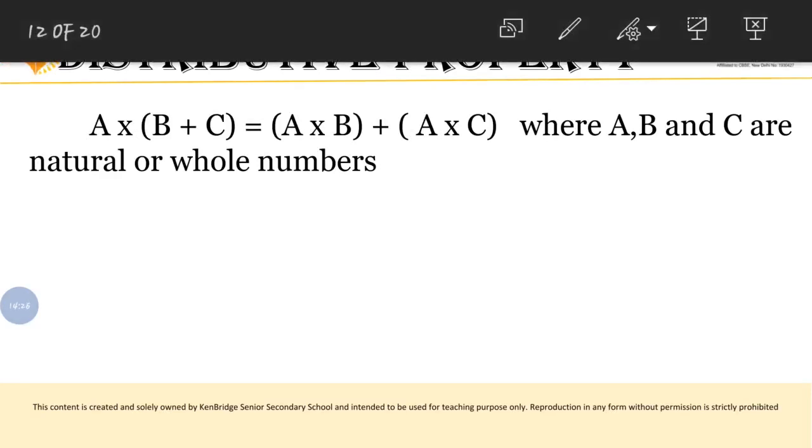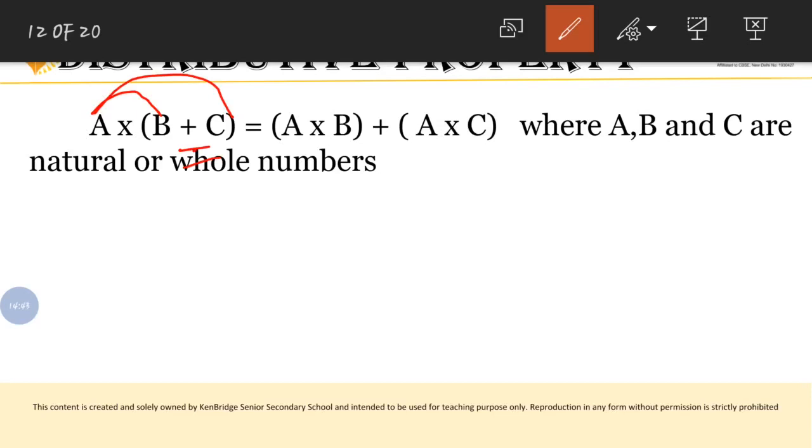How have they taken this? Here I have given a into (b plus c), right? Then they have multiplied this and this and this and this. A into b, plus as it is, and then a into c.